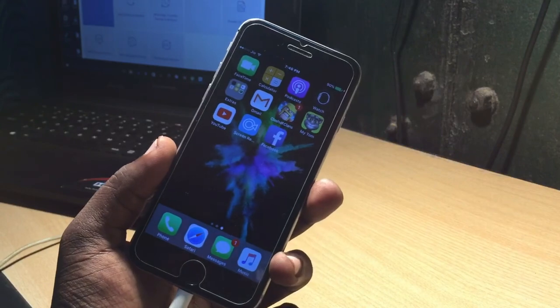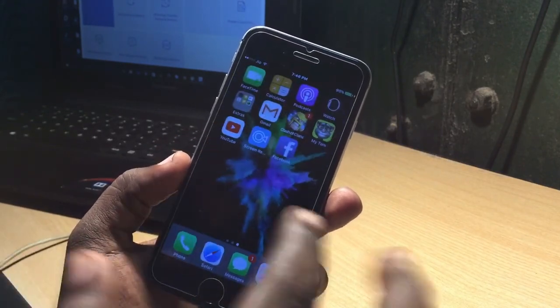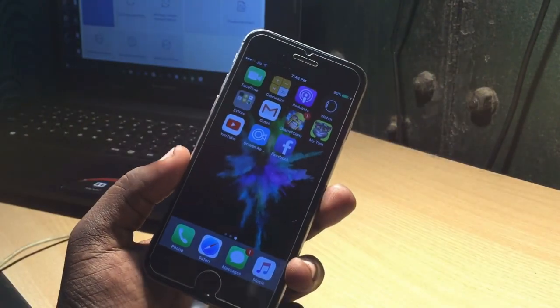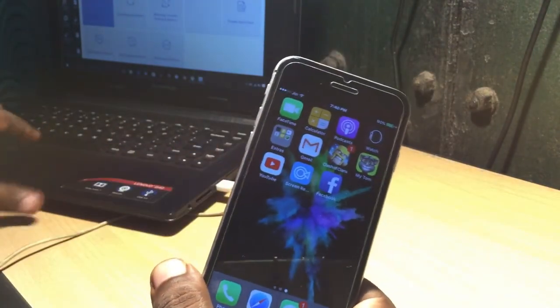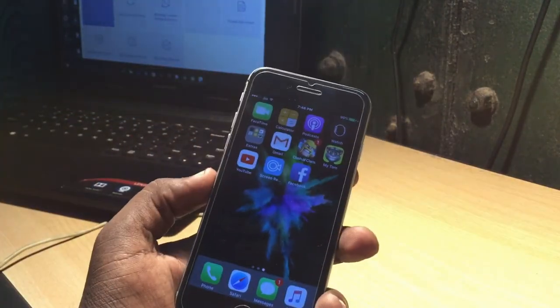So this is the way you can easily fix your dead iPhone or blank screen iPhone with this Dr. Phone Toolkit.